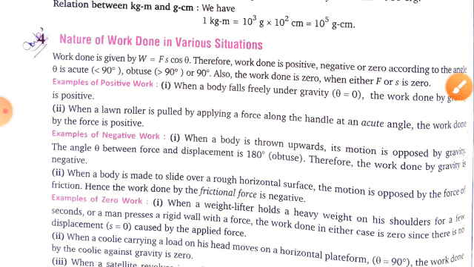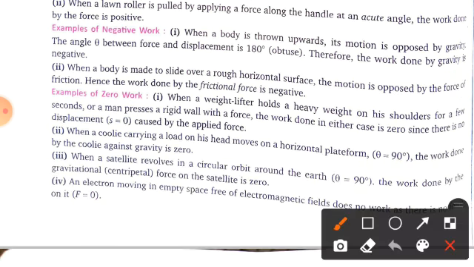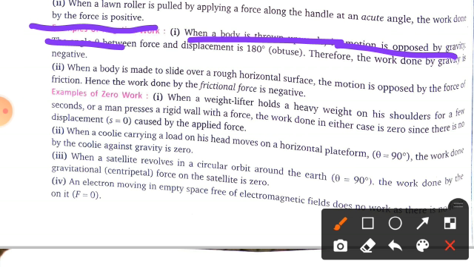Fine. Now you can see here an example of negative work done. When a body is thrown upward, its motion is opposed by gravity. The angle theta between the force and displacement is how much? 180 degrees, which is an obtuse angle. Therefore the work done by gravity is taken as negative. Clear?